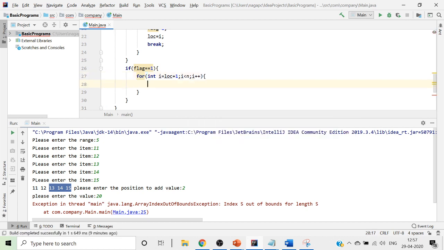For all the values starting from the location, that is from the index value till the last value, we are trying to rotate it, and we are saying